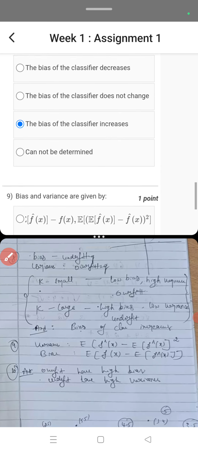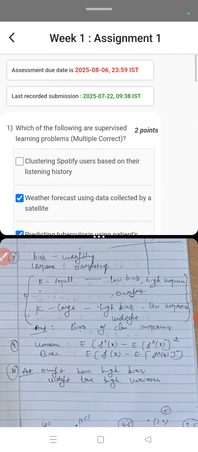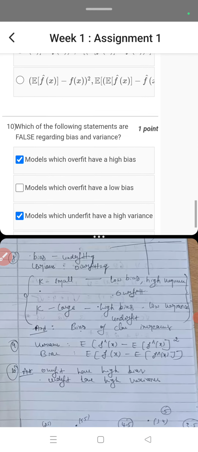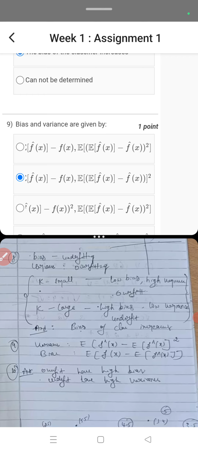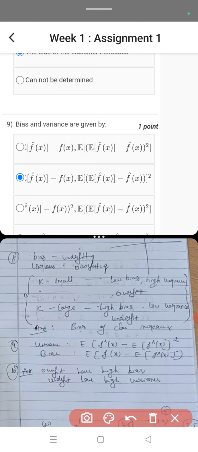Suppose if I have made any mistakes, you can put it in the comment section, or if I get more correct answers, I will put them in the description box. I have doubt only about the ninth question, only because of these squares. Almost, the second one is correct. Let us see; in the future I will try to put the correct answer in the description.